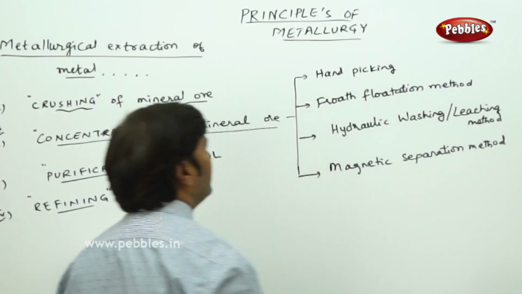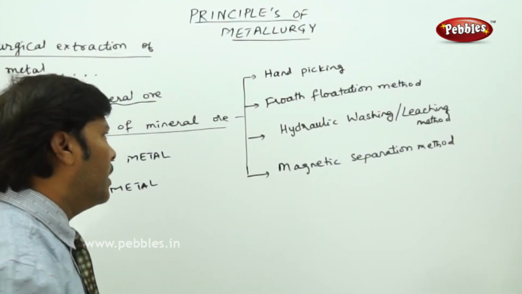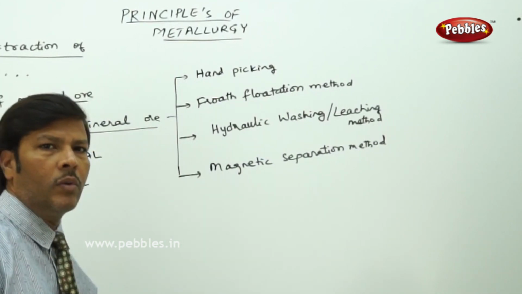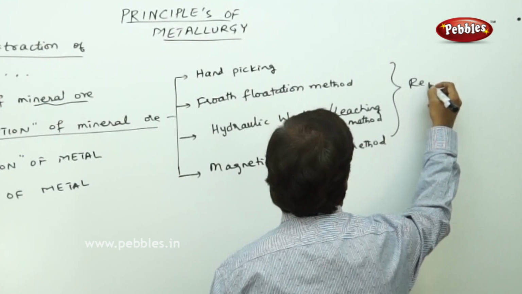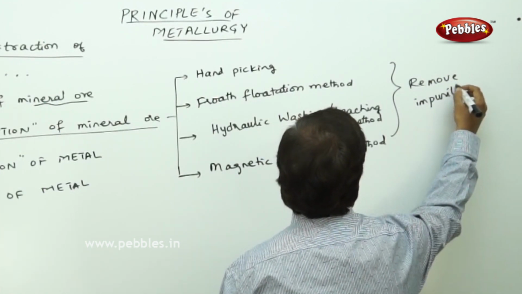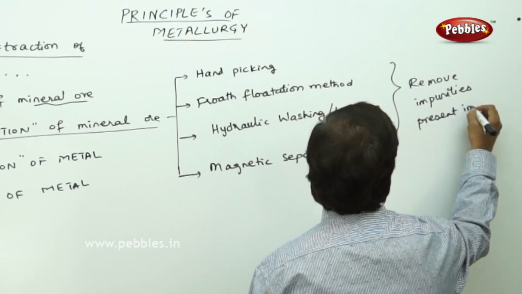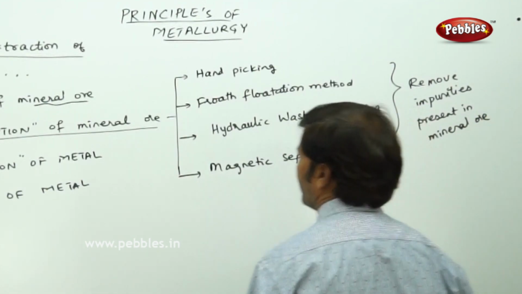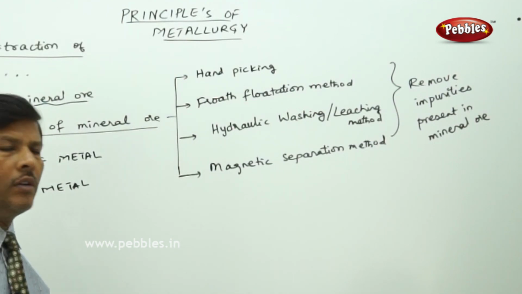In the concentration of the ore, our core aim is to remove the impurities present in the mineral ore. Generally there are two methods of removing the impurities.